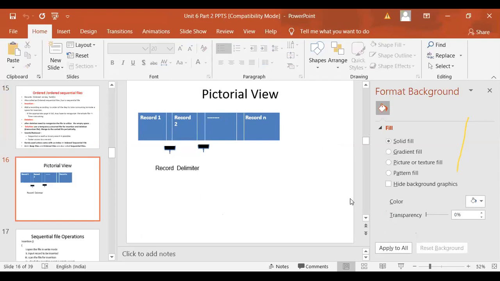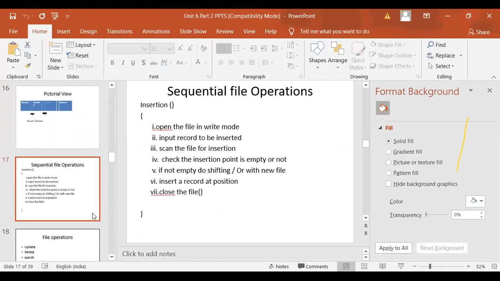Now this is how we can understand that records will always be in sequential fashion, in sorted order. See the sequential file operations. I have only included the insertion because that is where we have to make changes. Open the file in write mode, input the record to be inserted, scan the file to find the insertion point, check whether the insertion point is empty or not. If it is not empty, then shifting is required, or with a new file we have to copy the records before the new record's insertion point, insert the new record, and then append the rest of the records after that.